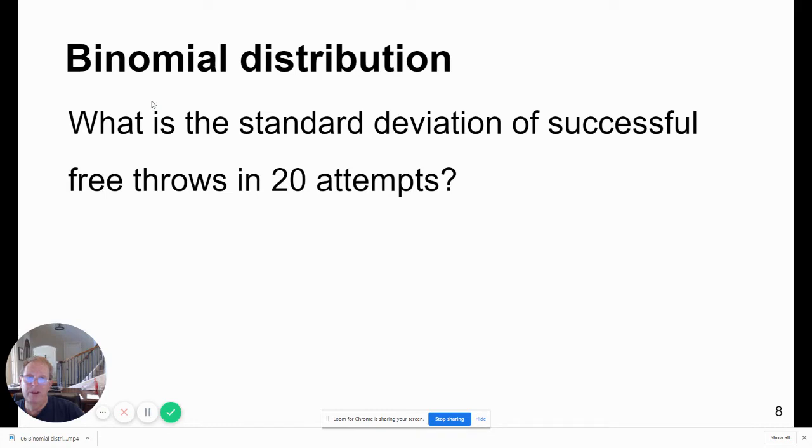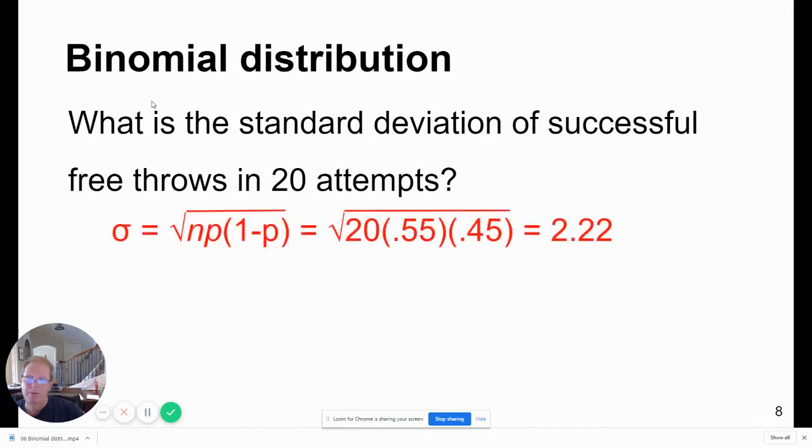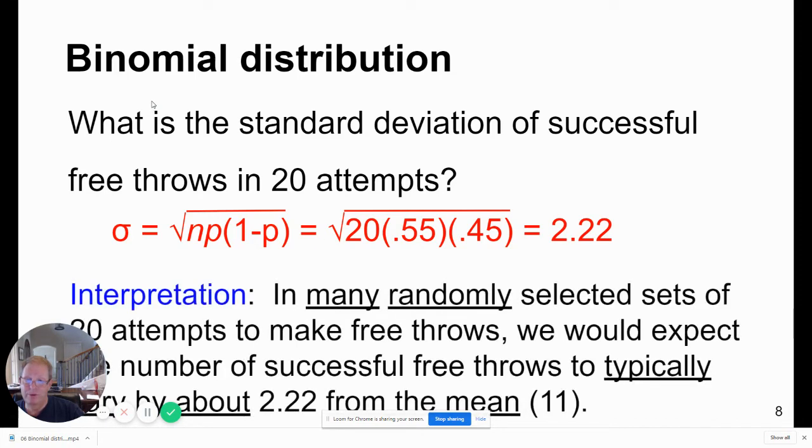What is the standard deviation of successful free throws in 20 attempts? I plug my numbers into the formula. The standard deviation of X is equal to the square root of 20 times the probability of success, 0.55, times the probability of failure, and that comes to 2.2. And of course, we're going to ask you to interpret that number.